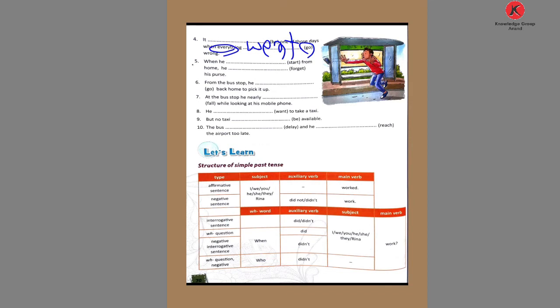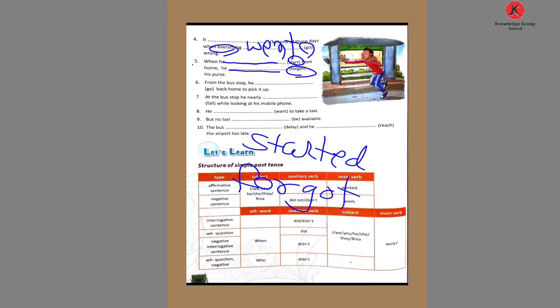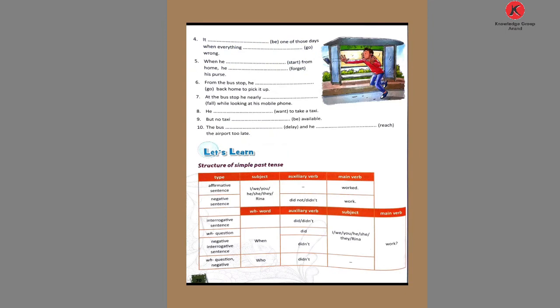Now we come to number 5, two blanks. When he blank start. See, start is the word, we already did it. Started is the past form. When he started from home, he blank forget his purse. Forget. So what is the past form of forget? Forgot. Forgot his purse. Number 6. From the bus stop, he blank back home to pick it up. Go. The second time the word go is used. So what is the past form of go? Went.